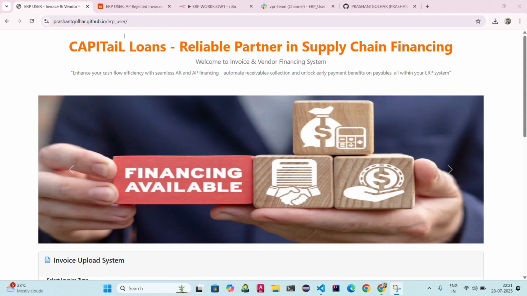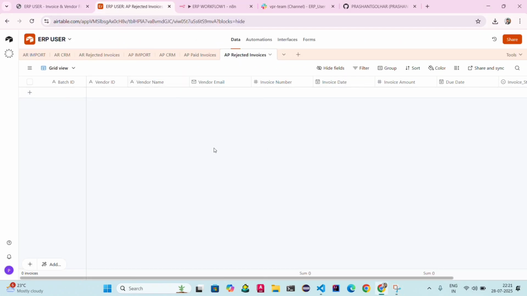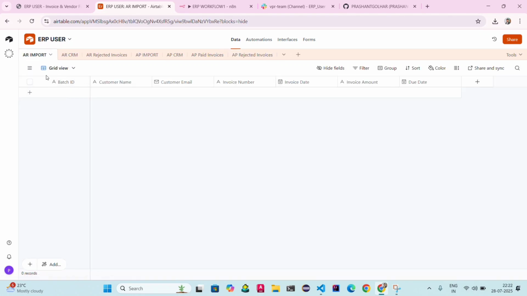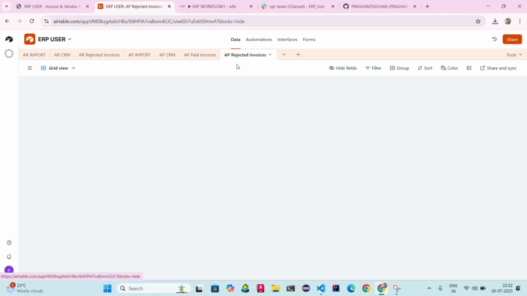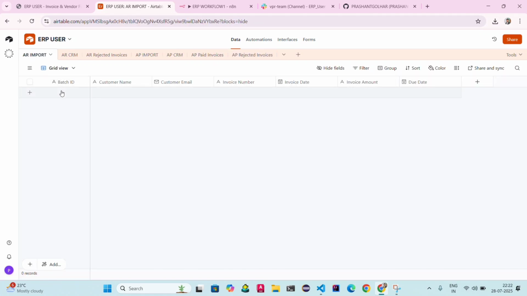This web page is connected with the ERP database. We are using Airtable as the ERP database. ERP user is the database name, and you can see there are multiple tables in the ERP user database. The first one is AR import, then AR CRM, AR rejected invoice, AP import, AP CRM, AP paid invoice, and AP rejected invoice. Whenever the ERP user uploads the invoice, either the invoices are AR or AP.